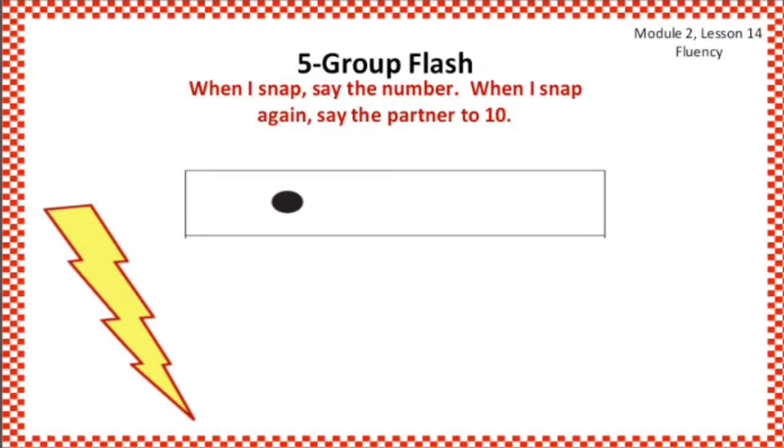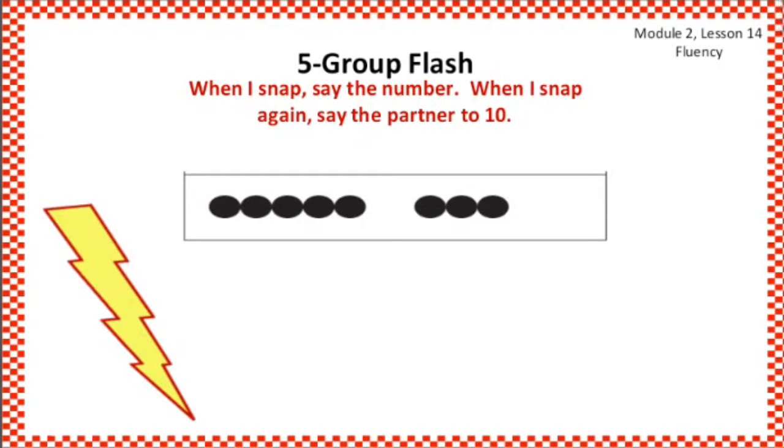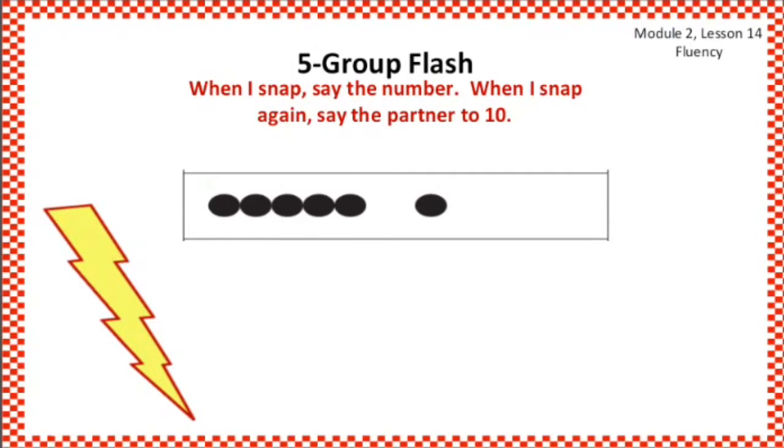Let's try another number. Yes, we have 5. Now I'm snapping again. 5. Very good, because 5 and 5 will make 10. 5 and 5 are partners of 10. Very good. The next, 8. Now I want to snap again. 2, because 8 and 2 will make 10.